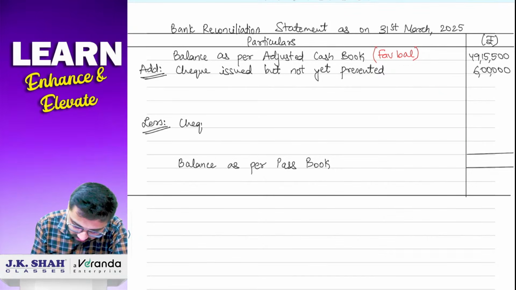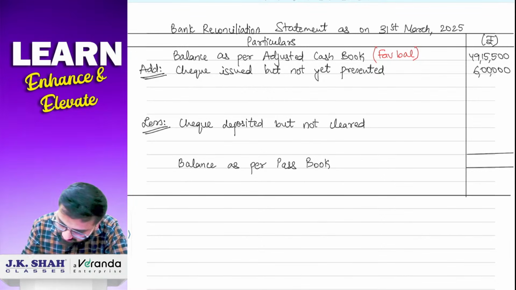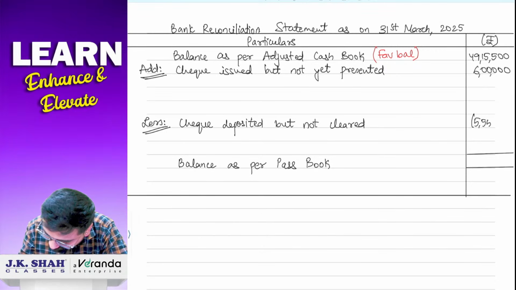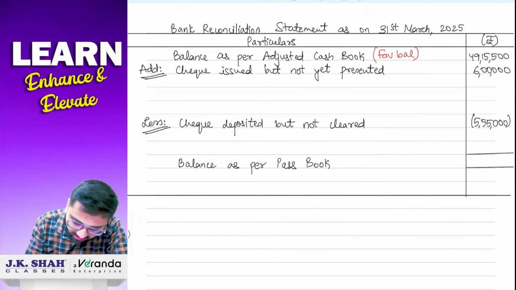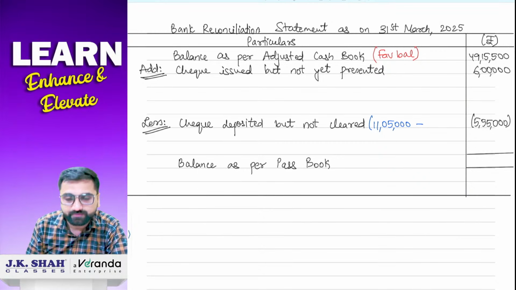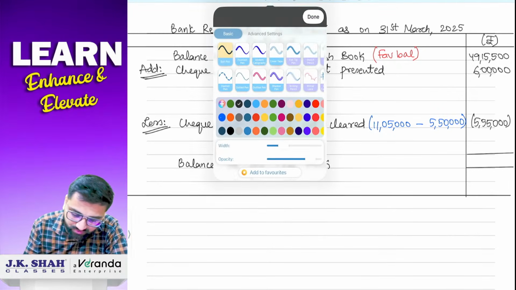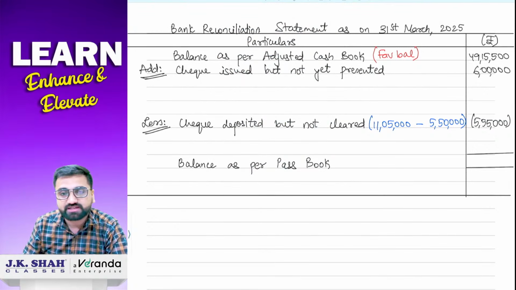And the next one was deposited but not cleared. So that was supposed to be written on the less part. So write down cheque deposited but not cleared. The amount was, I guess, 5,55,000. Correct? You can show the working here. How was this amount arrived at? So my total amount of cheques deposited was 11,05,000, out of which 5,50,000 were cleared. So the uncleared ones are 5,55,000.